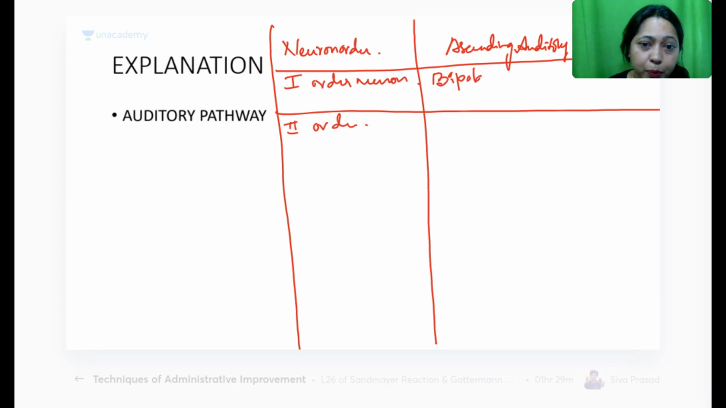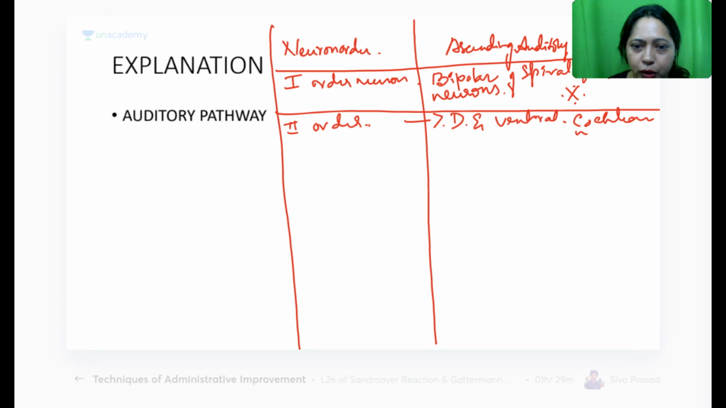They are all bipolar neurons. That is something of the spiral ganglion. Spiral ganglion, bipolar neurons. So this is very important. You have to go to this depth. That is the first order. Second order neuron, anyone has an idea? Where is the second order neuron starting? Dorsal and ventral cochlear nuclei. There is also vestibular nuclei. This is cochlear nuclei, second order.